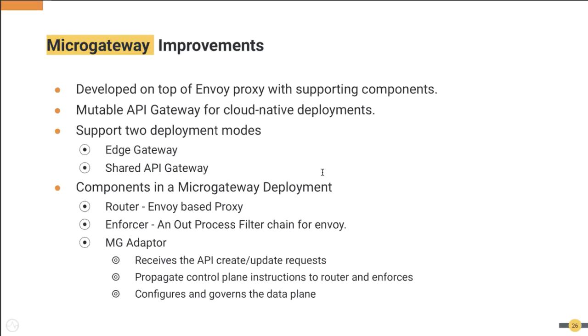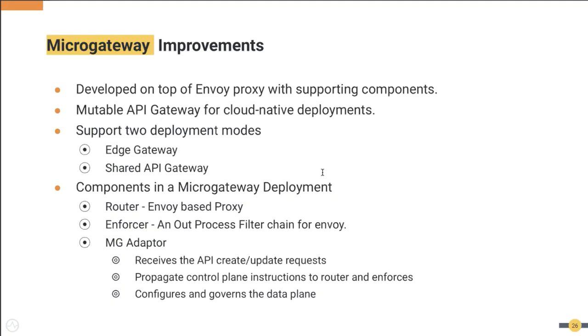micro gateway improvements. So if you are familiar with WSO2 API Manager, then you know we did offer a specific micro gateway version. So from API Manager 4.0 onward, we decided to go ahead with Envoy proxy for micro gateway, which we recommend for cloud native deployment, so that you can deploy it as an Edge gateway or the shared API gateway.